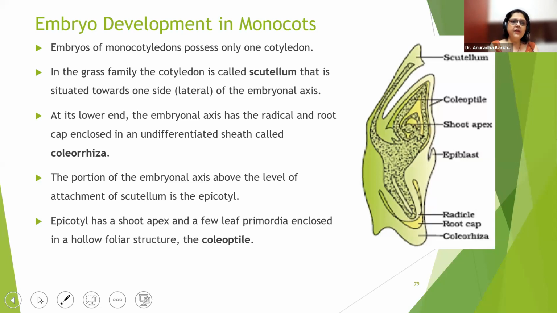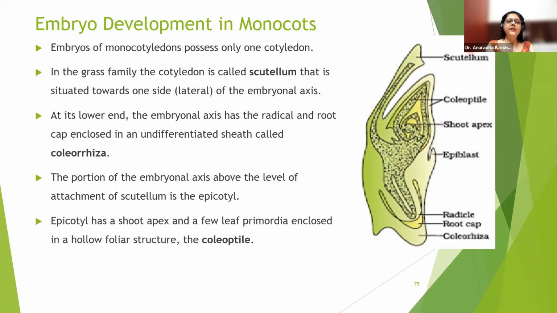So in the grass family, the cotyledon is called the scutellum. That is situated towards one side of the embryonal axis. Now this is the language of your NCERT. That in the grass family, the grasses, the cotyledon is going to be called scutellum. So here you can see in this particular diagram. Can you see this? Scutellum. Okay. So this is one single cotyledon which is called the scutellum in case of your grass families.